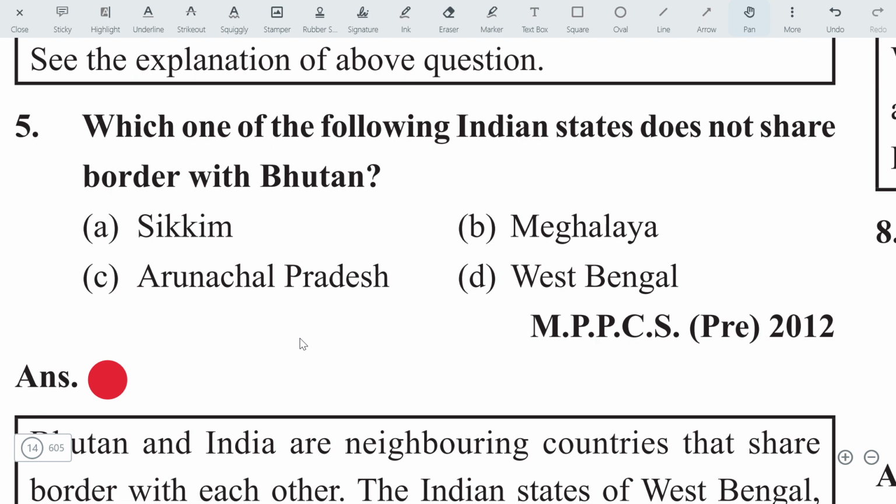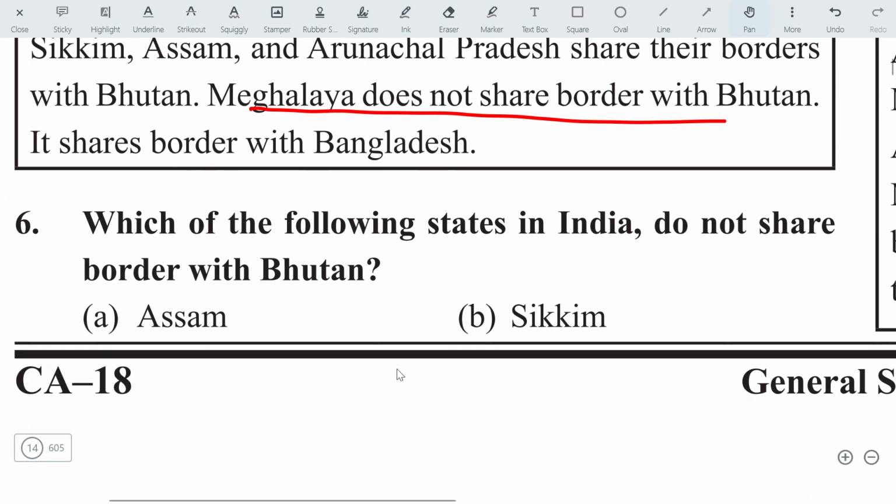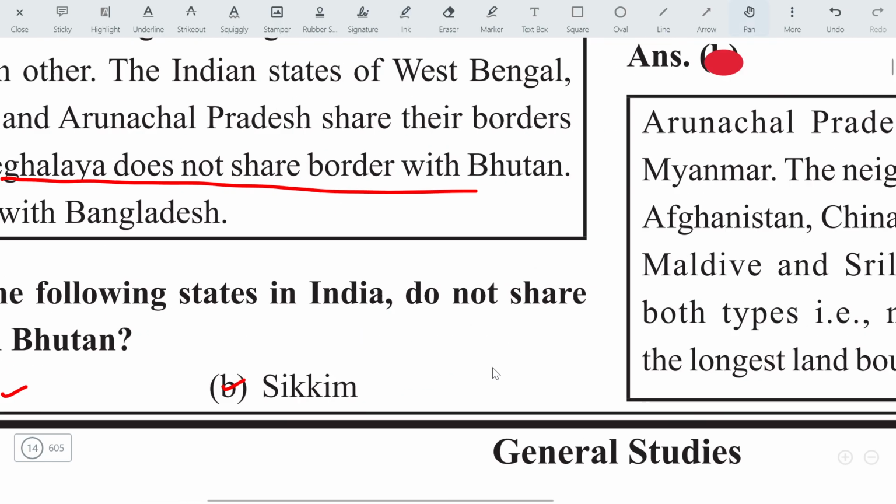Which one of the following Indian states does not share border with Bhutan? Which state doesn't share border with Bhutan? Definitely it is Meghalaya. Meghalaya doesn't share border with Bhutan. Actually, Meghalaya shares border with only one Indian state, and that is Assam. Here is the explanation: Meghalaya does not share border with Bhutan. Let's move on to the next question. Which of the following states in India does not share border with Bhutan? Same. So Assam, yes. Sikkim shares, yes. What are the other options?